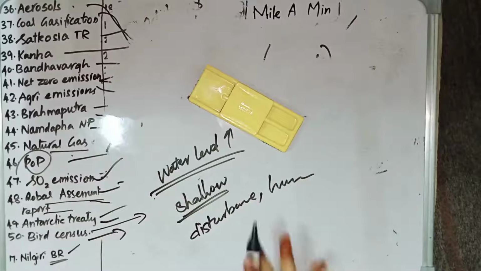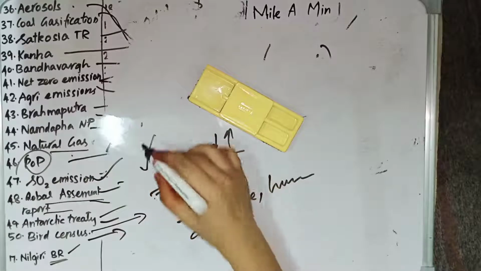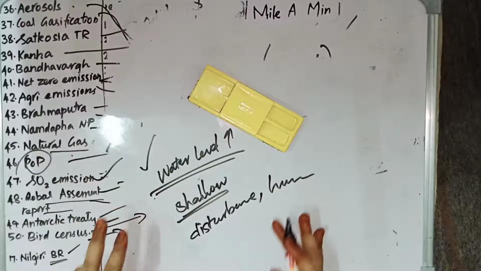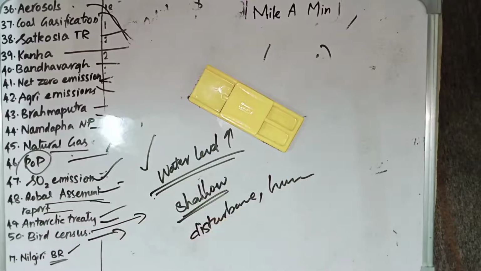So the recent bird census says there is a decline in migratory birds because of the increase in the water level in the wetlands, because shallow water is the one preferred by the migratory birds. Because of this, there is a decline in the migratory birds which come to India.